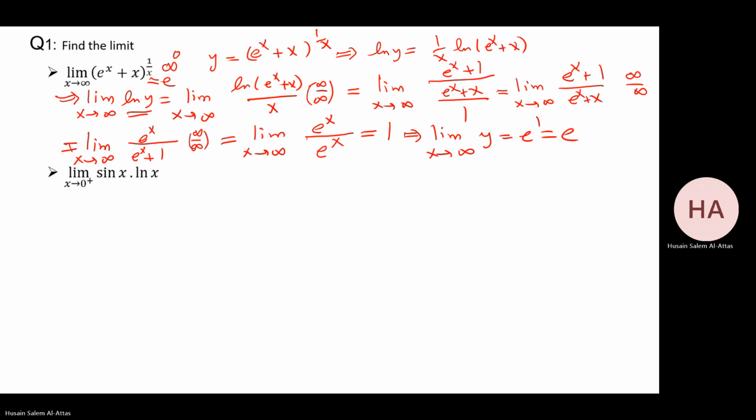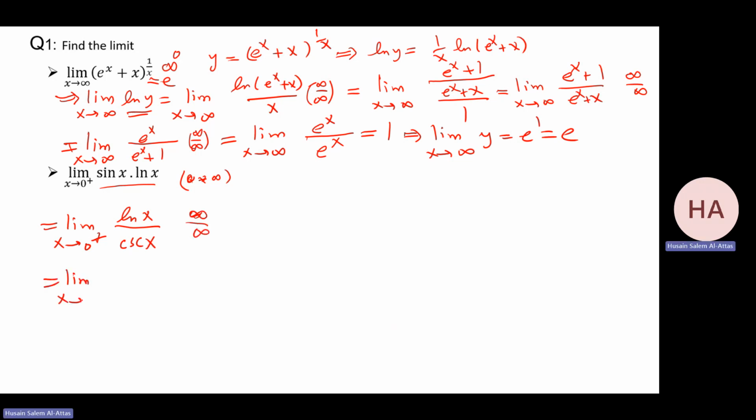Okay, now I have this, which is a 0 times infinity category. Let's find the limit as x goes to 0 from the right. I need to take something in the denominator, so I'll make it ln x over cosecant x. Okay, so it's an infinity over infinity category. So that will be the limit as x goes to 0 from the right of 1 over x over minus cosecant x cotangent x.